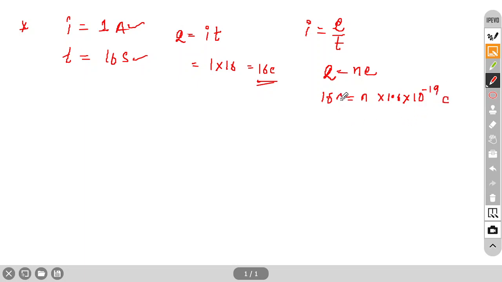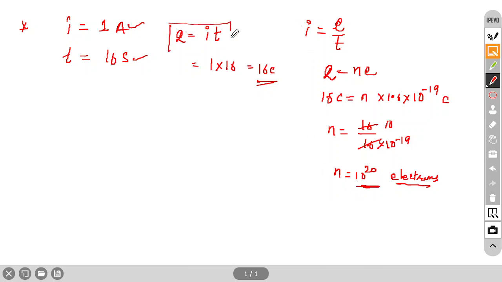So now N equals, coulomb will cancel, so N equals 16 by 1.6 into 10 to the power minus 19. So this 19 will go up, and if you cut this, it will become 10. So 19 plus 1, 20. So N equals 10 to the power 20 electrons. Is there any option like this? Yes, sir, it is there. So this is the answer. So two things you have to apply: Q equals IT, and second, Q equals Ne. Quantization and current. Two formulas.